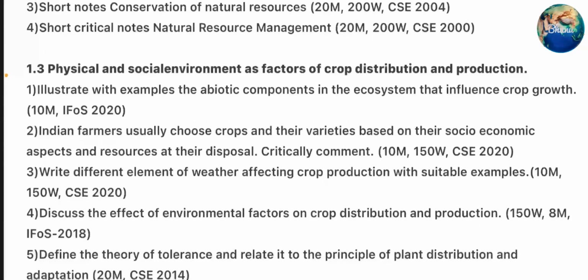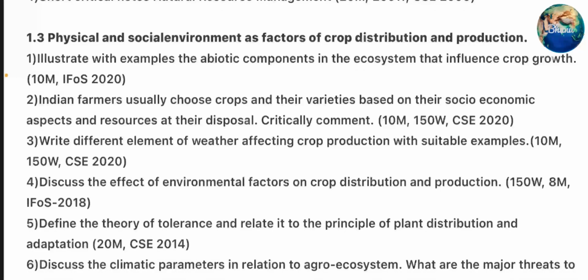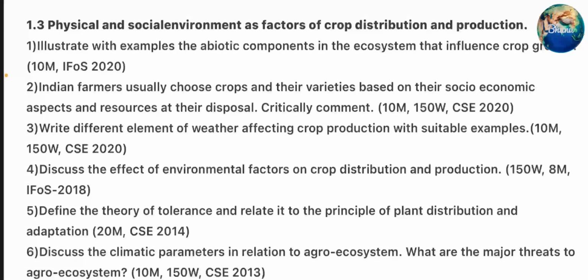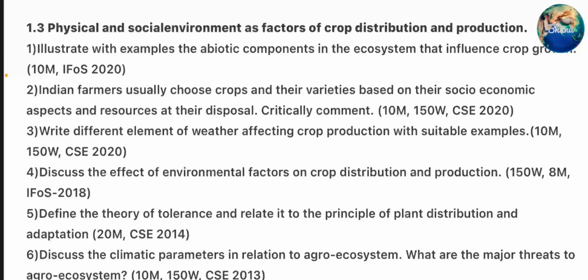Next topic. Physical and social environment as factors of crop distribution and production. First question. Illustrate with examples the abiotic components in the ecosystem that influence crop growth. Second question. Indian farmers usually choose crops and their varieties based on their socio-economic aspects and resources at their disposal.